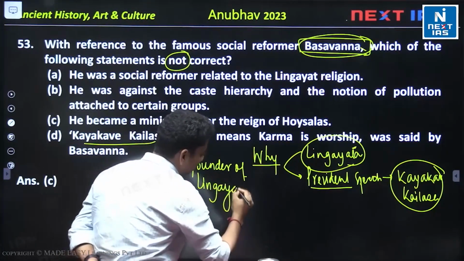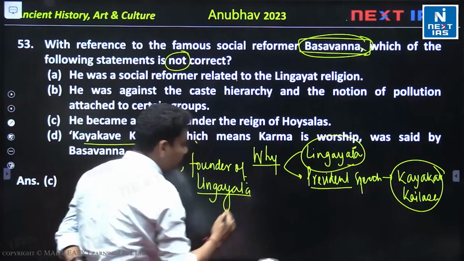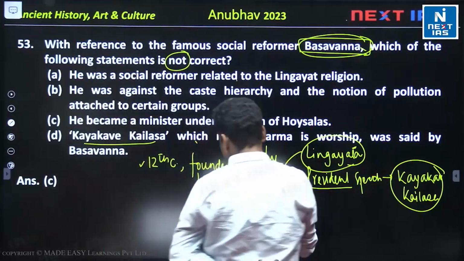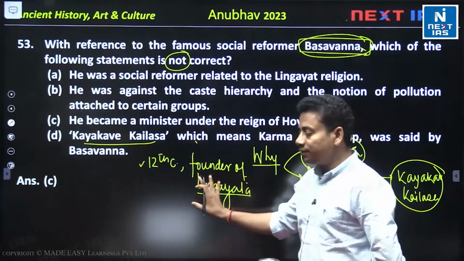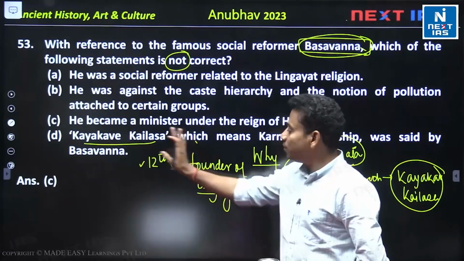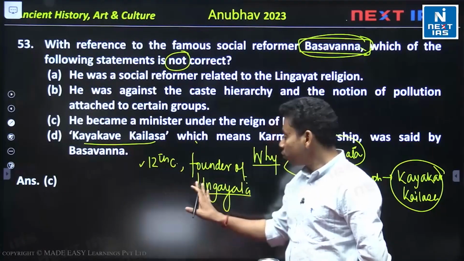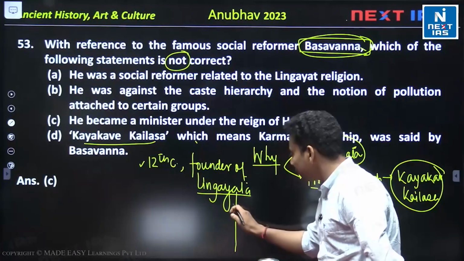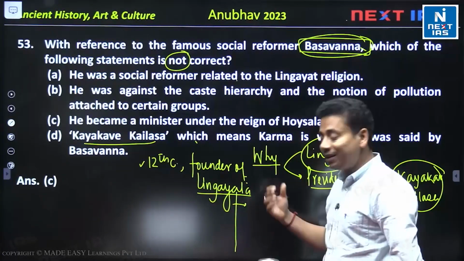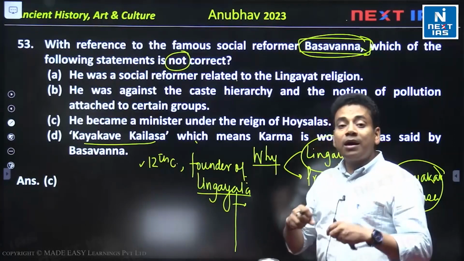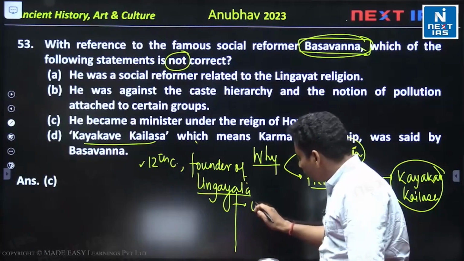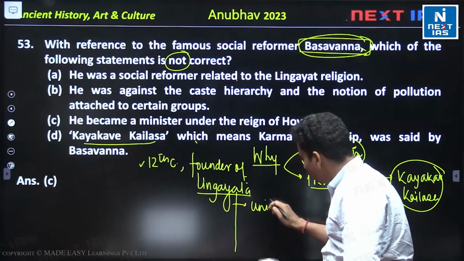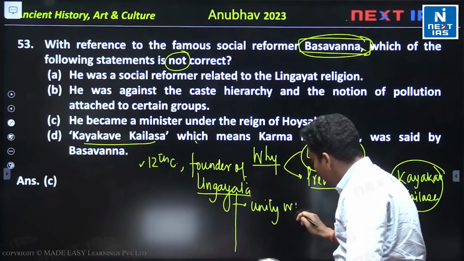Lingayat is a sect that is very famous in the Carnatic region. Firstly we'll come to this, then we'll come back to Basavana. What do the Lingayat believe in? Basically Lingayats believe in Linga yoga, that is the unification or unity with Shiva.